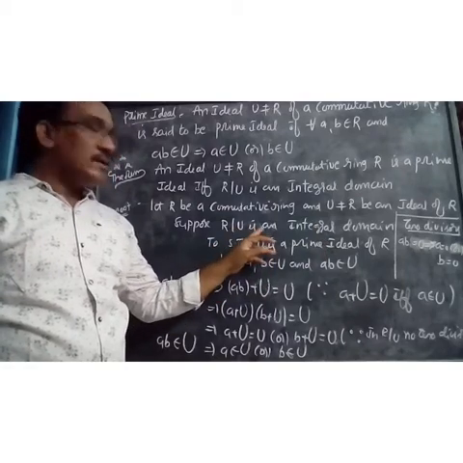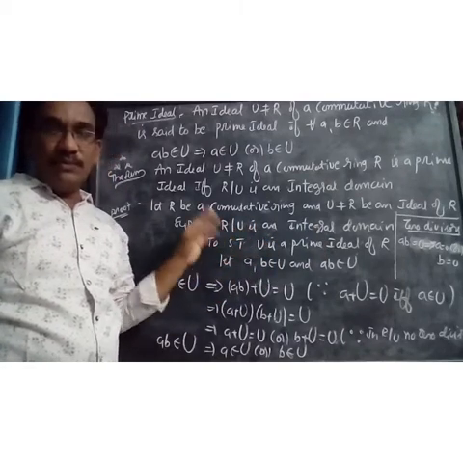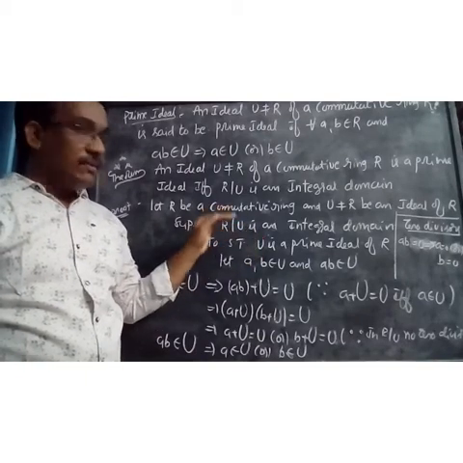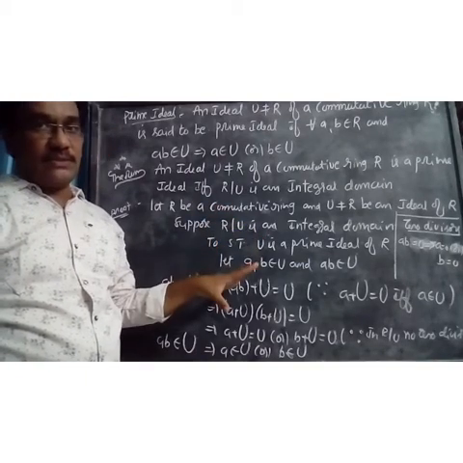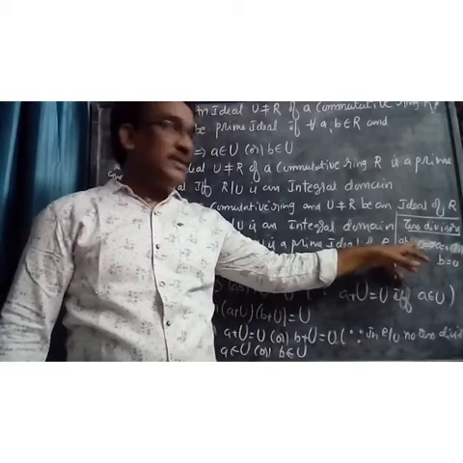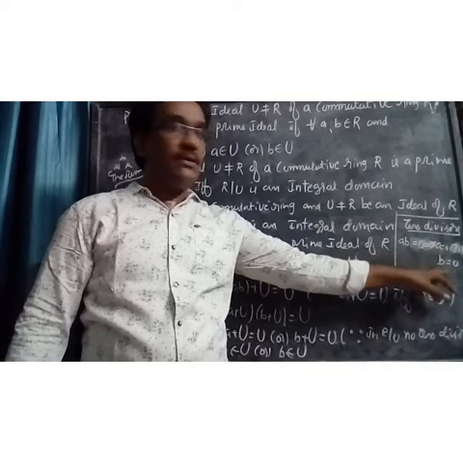What is meant by R by U is an integral domain? It is a commutative ring without zero divisors. In general, zero divisors in R means ab equals 0 implies a is 0 or b is 0.